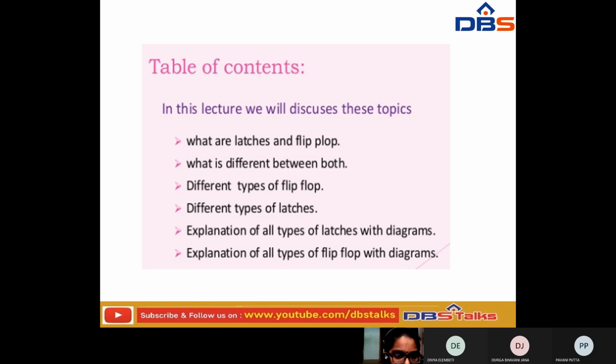What are the different types of flip-flops, and next, what are the different types of latches. And now, explanation of all types of latches with diagrams. And next one, explanation of all types of flip-flops with diagrams.